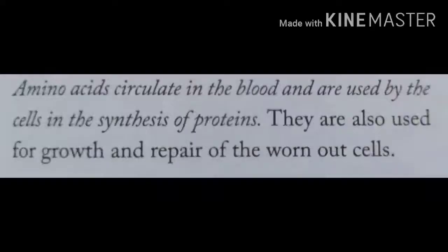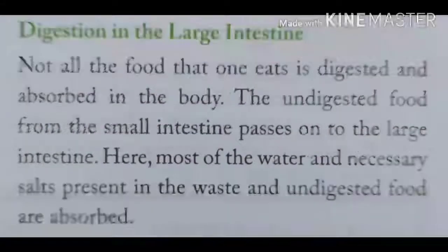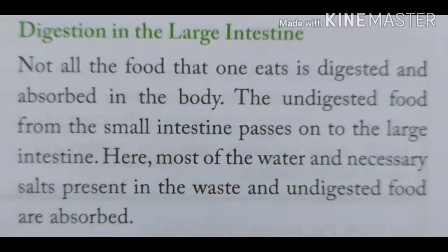Then amino acids circulate in the blood and are used by the cells in the synthesis of protein. They are also used for growth and repair of worn out cells. Digestion in the large intestine. Not all the food that one eats is digested and absorbed in the body. The undigested food from the small intestine passes on to the large intestine.